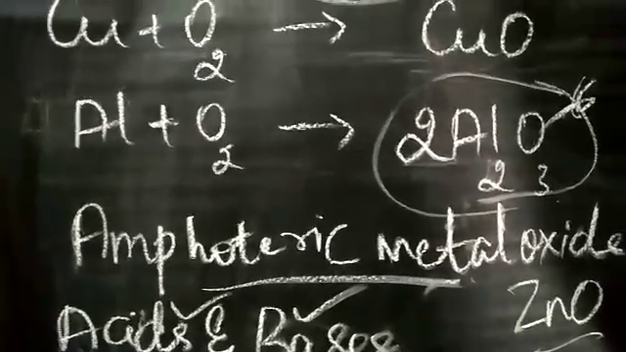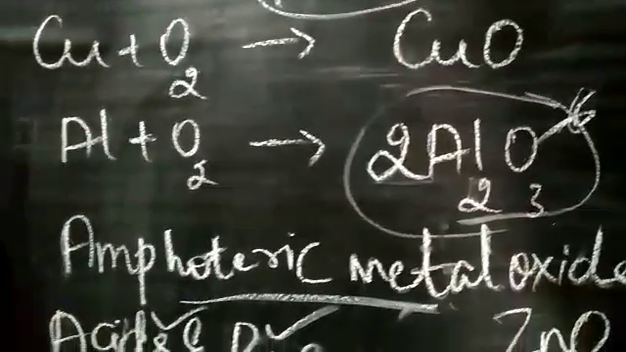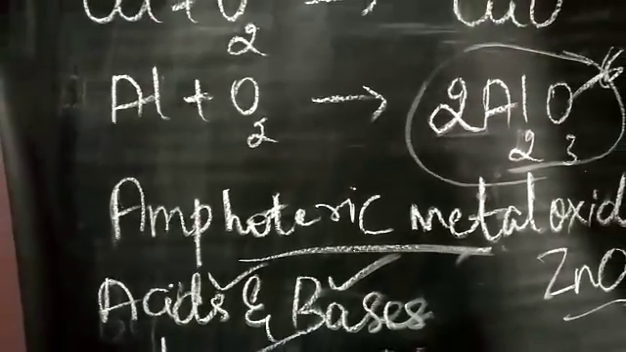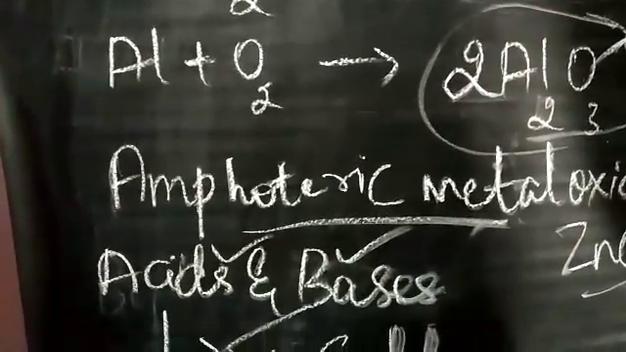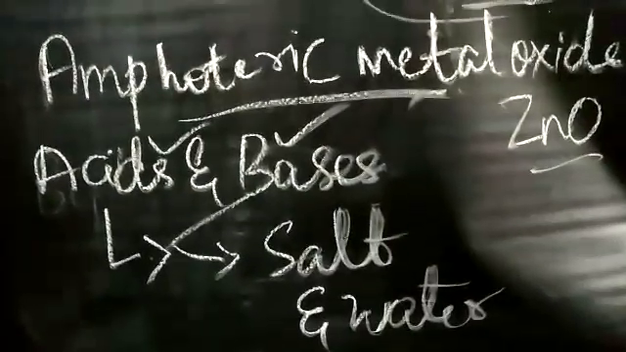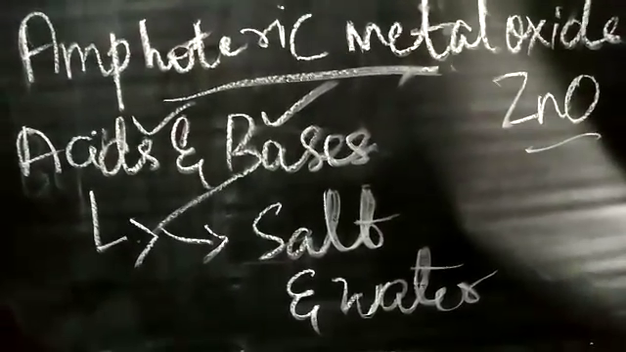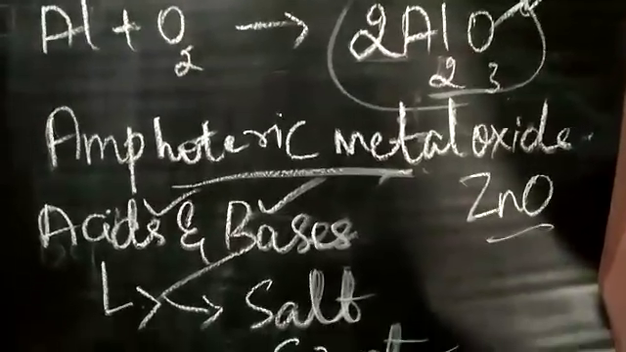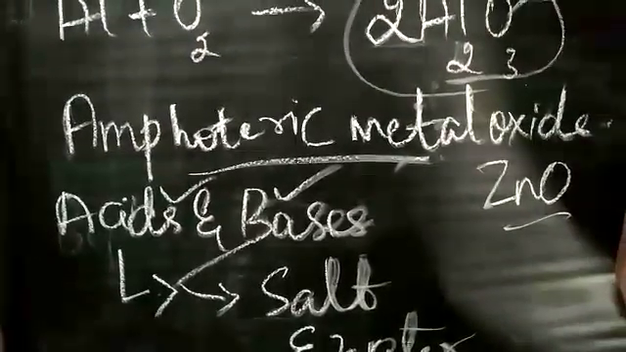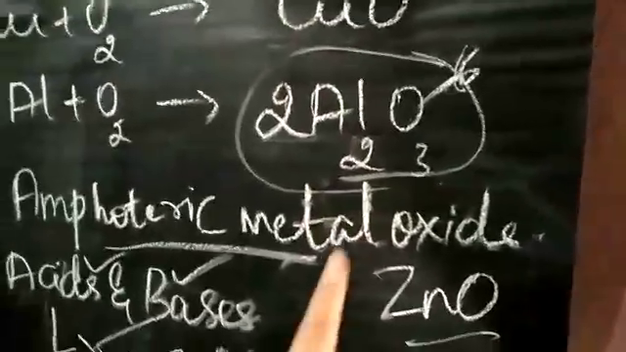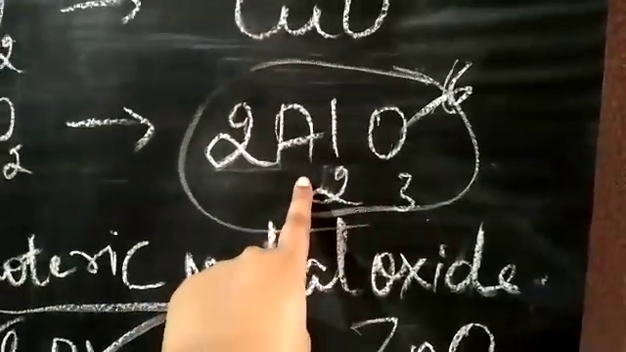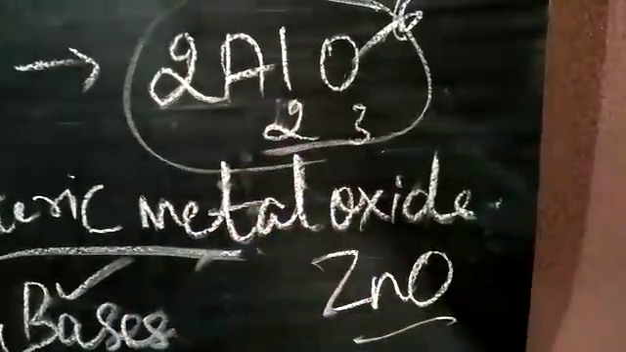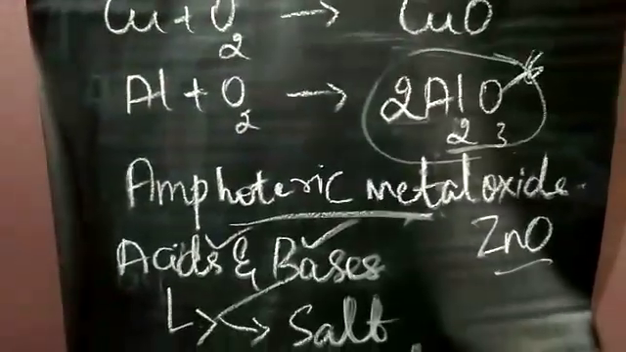So what will these amphoteric metal oxides provide when they react with acids and bases? Whenever these amphoteric metal oxides react with acids and bases, they provide 2 major products, that is salt and water. Such metal oxides are called amphoteric metal oxides. And examples for amphoteric metal oxides are: first one, aluminium oxide, and the second one, zinc oxide. So these two are very good examples of amphoteric metal oxides.